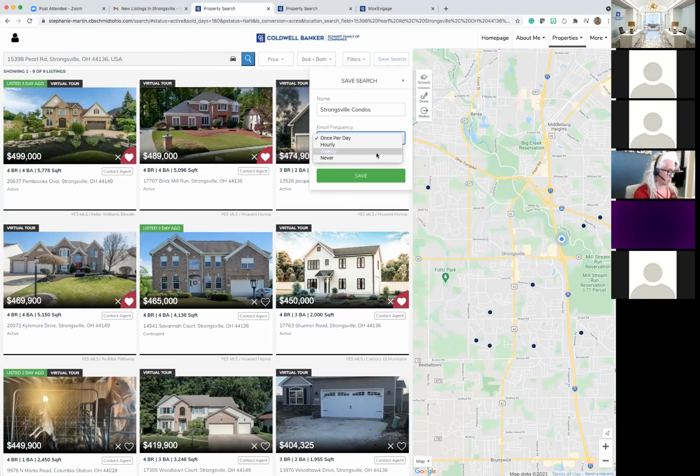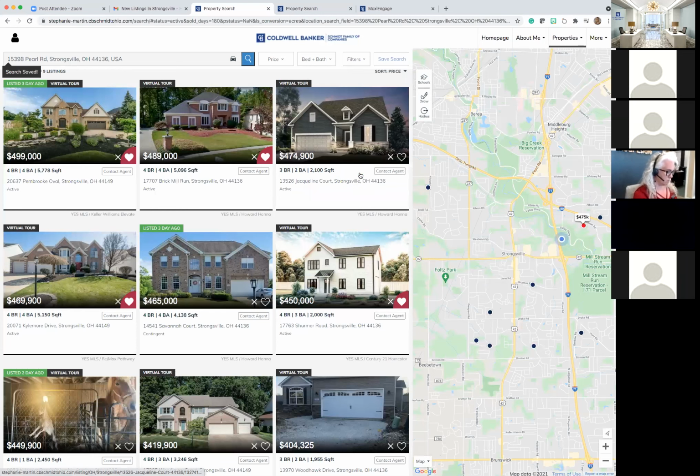From a client standpoint, keep in mind that you have more dictation on the agent standpoint than this. But what I'm going to do for this situation is say weekly, and I'm going to hit save, and that's going to save the search. So as a real estate agent, you've just enabled them to empower themselves to really see the market, clear the clutter, and help you become a better agent to service their need.